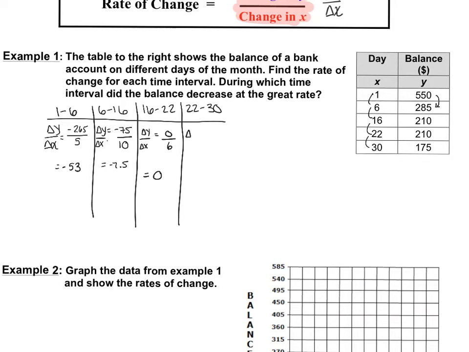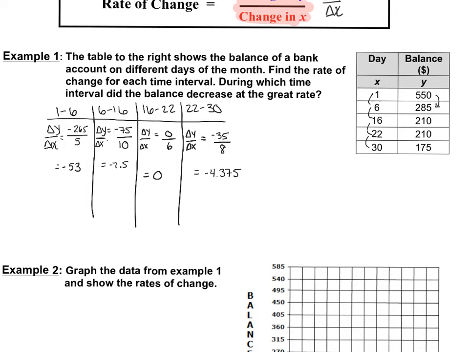Okay, and then our last one from interval 22 to 30, we have change in y over the change in x. Well, the change in y going from 210 to 175 is down 35. Over from 22 to 30 is over 8, increasing by 8, and that equals negative 35 divided by 8 is negative 4.375. You could round that if we wanted to.